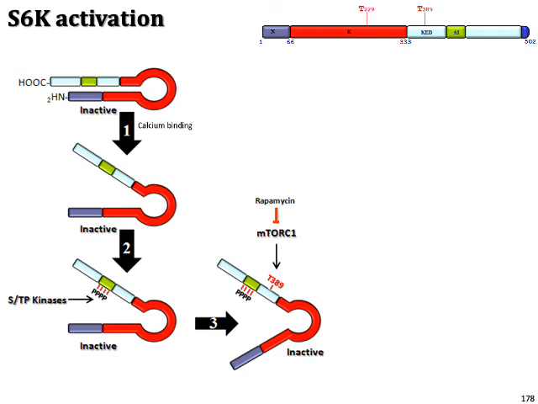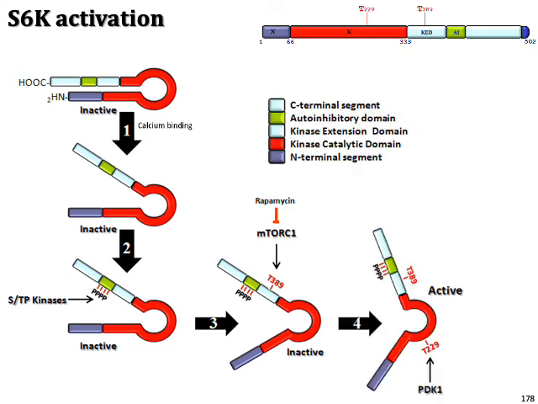With the activation of mTORC1, as we said earlier, this leads to further opening of the kinase, but it is still in the inactive state. Once the other signal from PDK1 comes on the other threonine residue, you can see it's fully active.